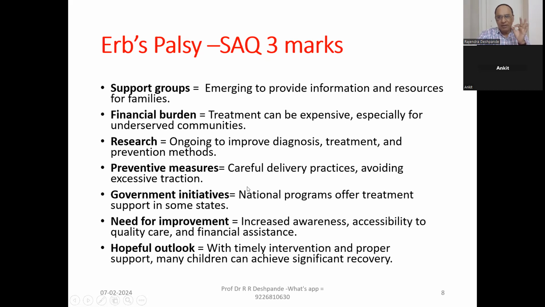Number one, simple, careful delivery. The doctors, the nurses, whoever is there, everybody takes care, but one must be very serious about the delivery process, and it should be done very carefully, avoiding excessive traction.